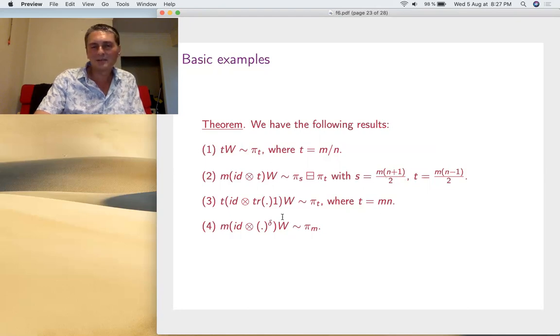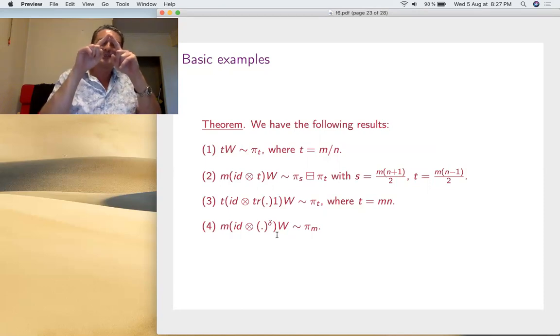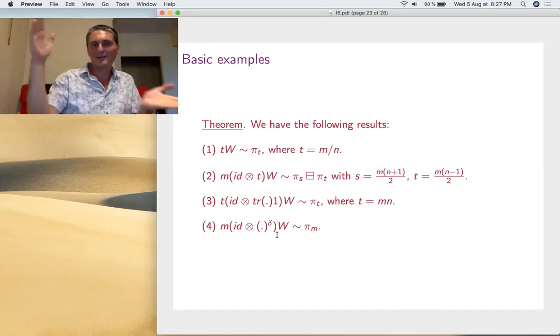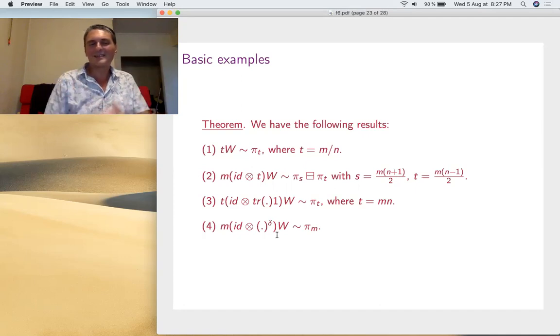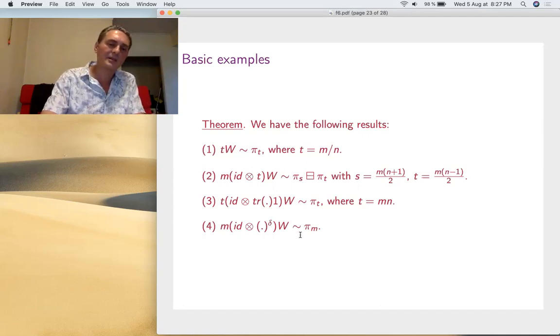Now, two more interesting cases, which are due to Collins and Nechita in their work before on quantum channels, that series of papers 1 to 3, are regarding compressions with respect to the trace, where you trace the second tensor component. Once again, it's a bit like for Marchenko-Pastur. Or another interesting operation is to take your matrix, keep the diagonal and kill everything else. It's not a trace thing, it's an operator-valued operation. So here also, again, we get some